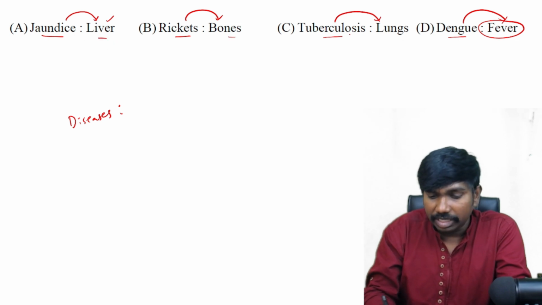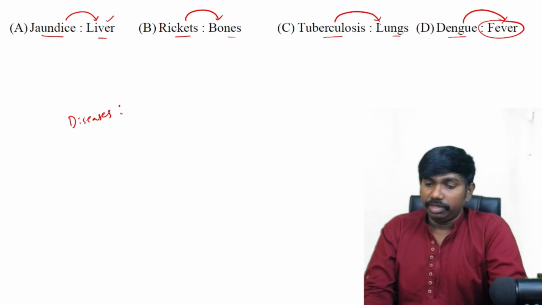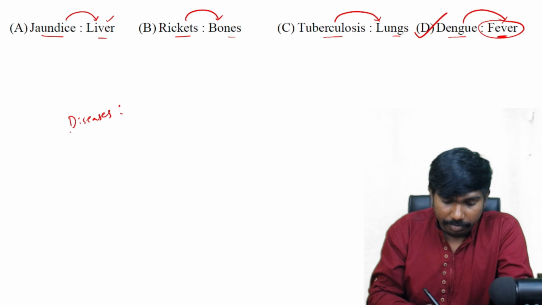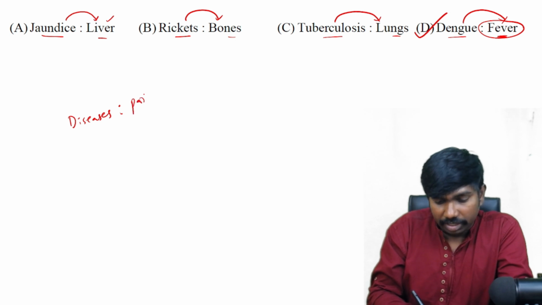All the others are parts. The disease will affect some part of the body, but fever is not a physical part. So the answer is option D. So disease and part of the body.